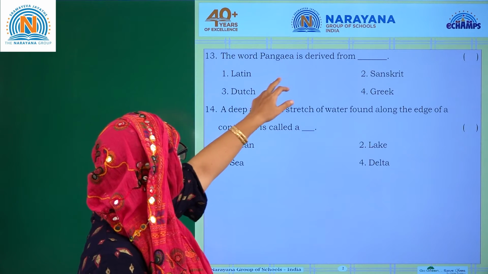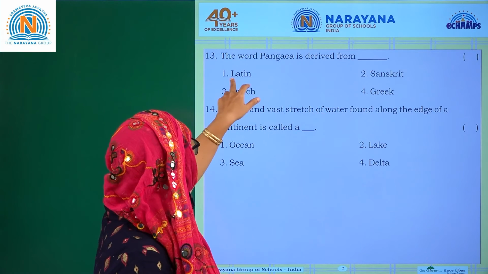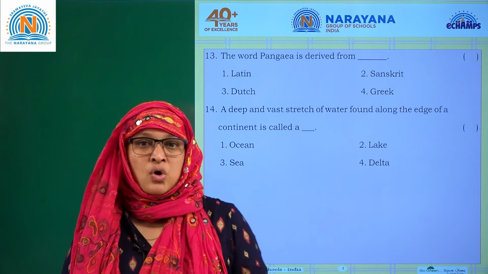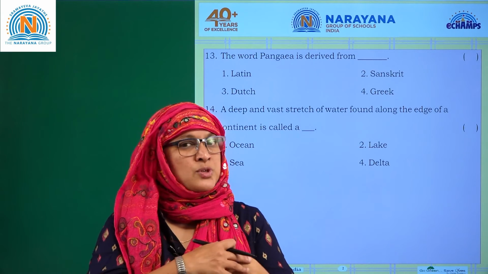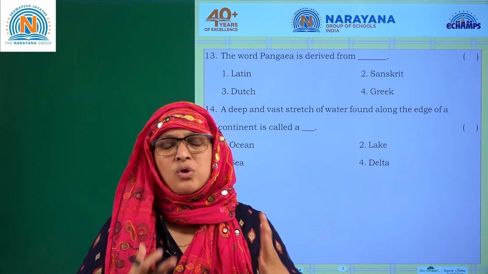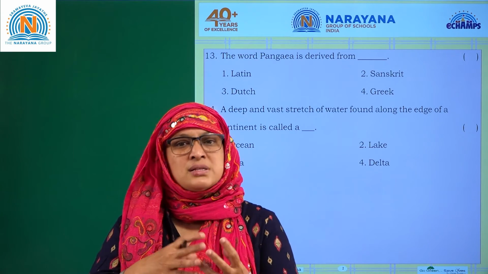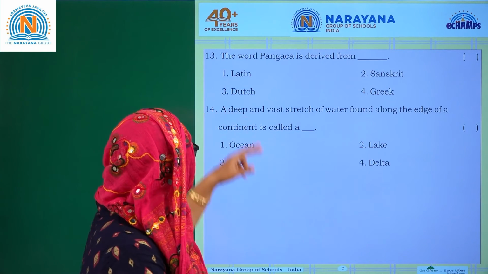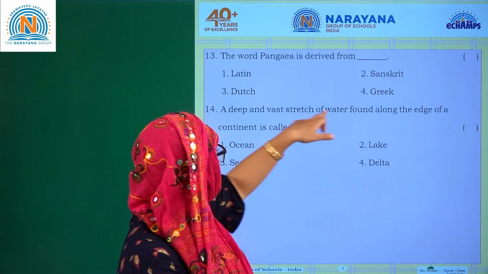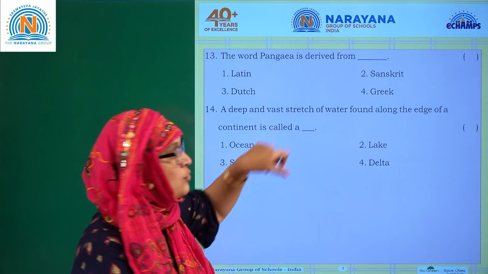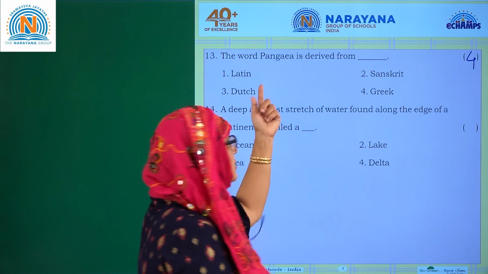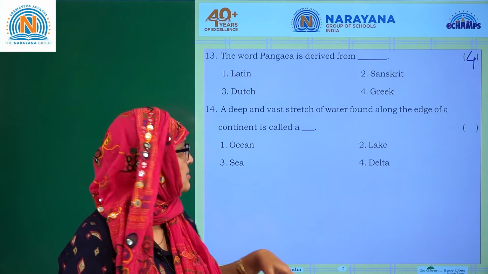The word Pangaea is derived from a Greek word. Okay, Greek mythology. The Greeks were the first people who discovered and invented a lot of things. So what is Pangaea? It's a land, right? And Panthalassa is a huge water body. So Latin, Sanskrit, Dutch or Greek? The answer is Greek. 4 is the answer for this. What is Pangaea? It's a huge landmass.